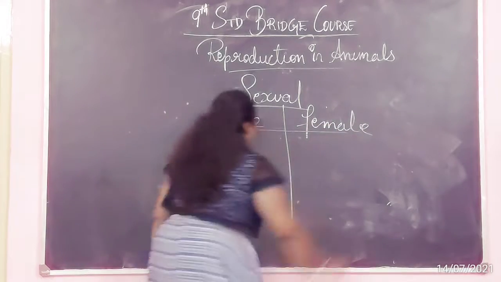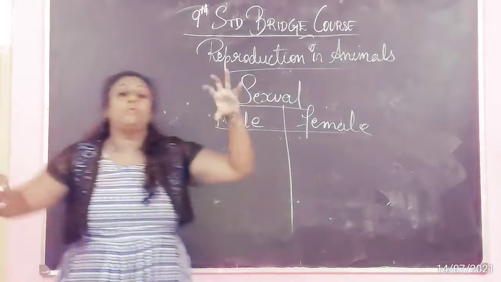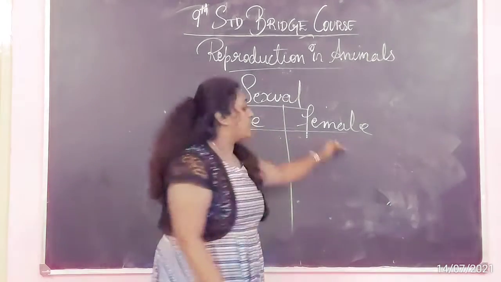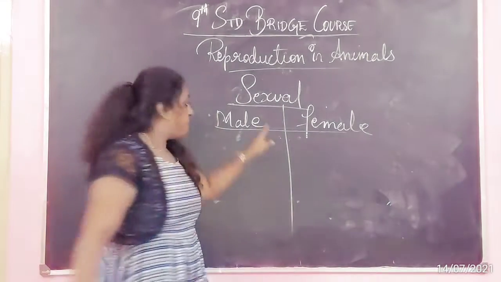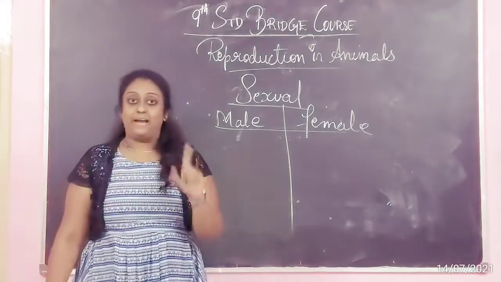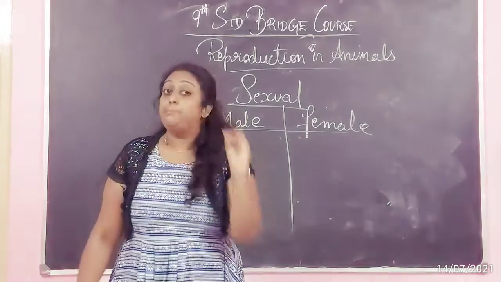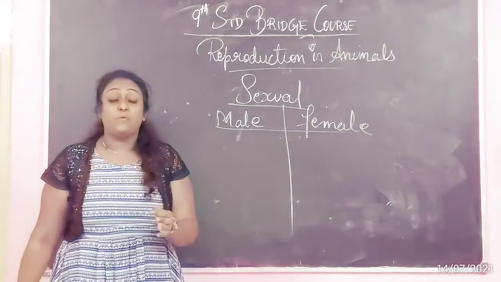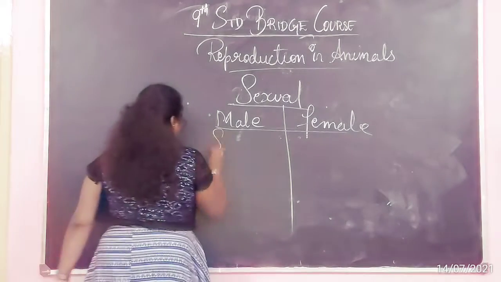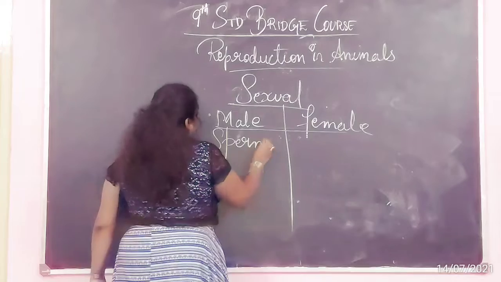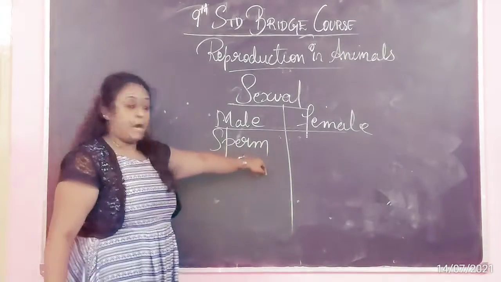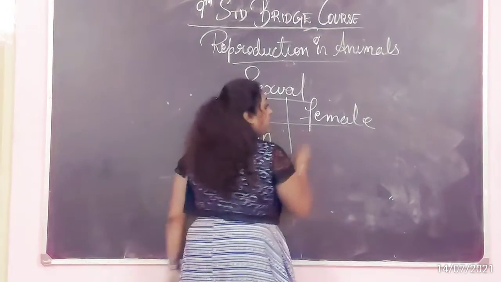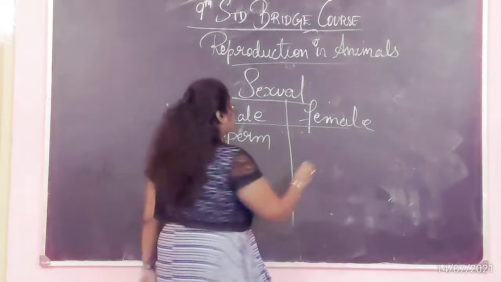Now I will tell what things we require from the male and the female. The first one: male gamete and female gamete. Gamete means reproductive cell. From the male we require sperm, and from the female we require ovum.